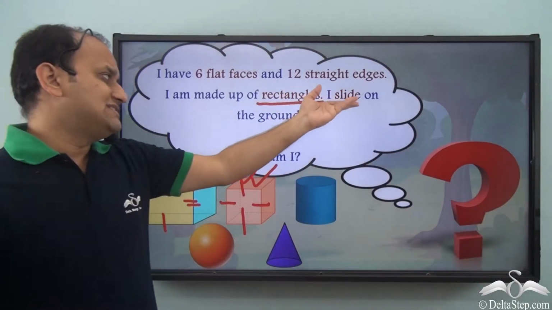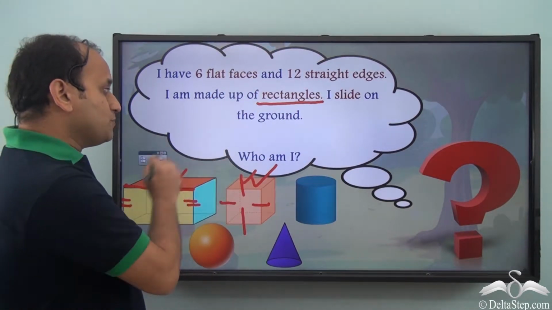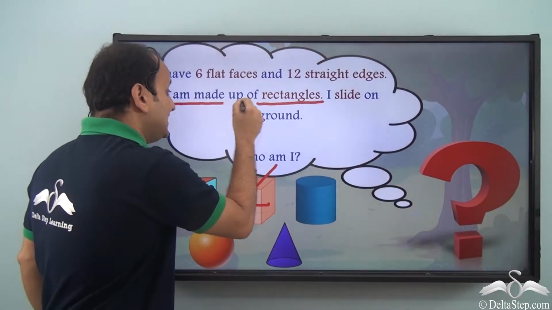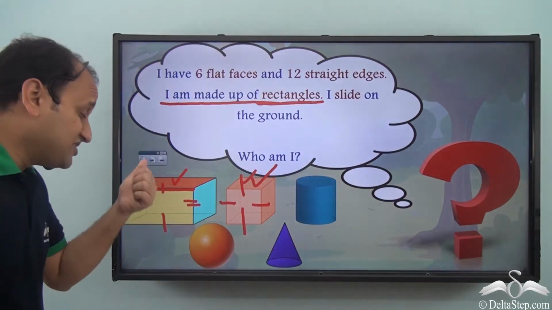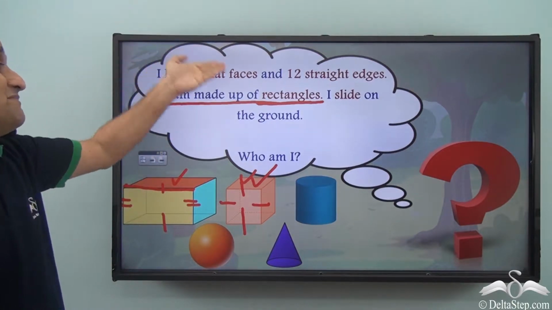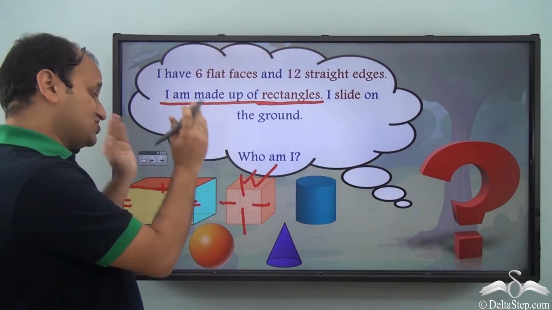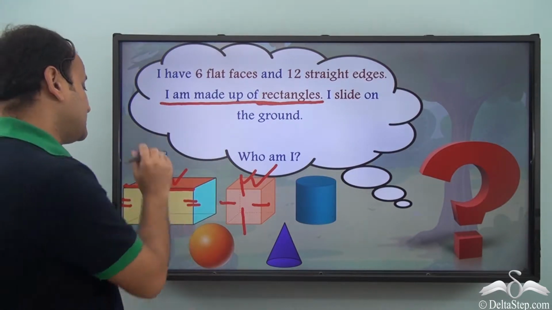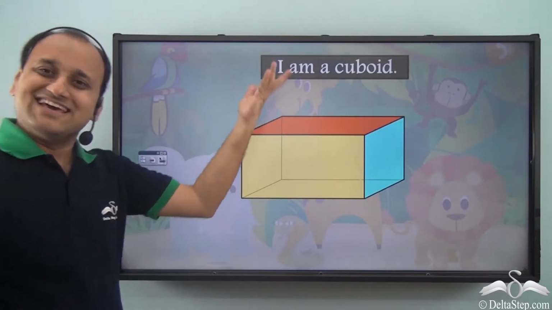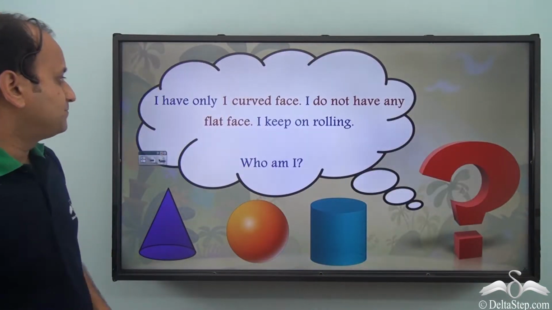When we see the next hint, I slide on the ground, it's applicable to both. So the only hint that differentiates between a cuboid and a cube is that I am made up of rectangles. So here it is talking about cuboid. So it's cuboid. Now let's move to the next shape.